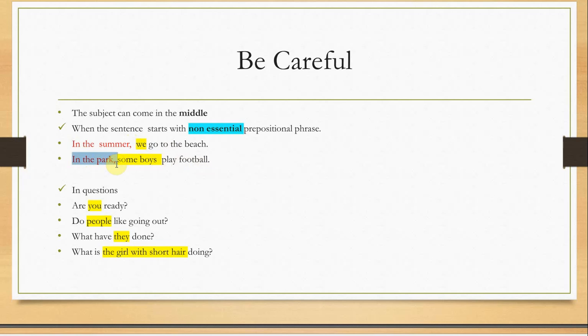Why? Because if we deleted it, we would have "some boys play football," and again, "some boys play football" is a correct sentence. Here, don't look at the beginning, because "in summer" is not the subject. We call all of it a prepositional phrase, which can be deleted at the beginning of the sentence. So here, as you see, the subject comes in the middle.